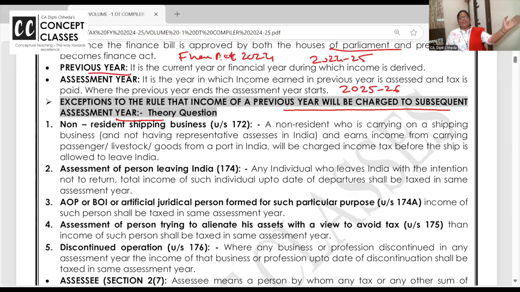Previous year income will be charged to assessment year. Now listen, this is a theory question asked. First 2 minutes understand the logic and you can score 5 out of 5 marks. Whatever I am earning in 24-25, for all of May 25, June 25, September 25, December 25, January 26, up to March, what is the financial year applicable? 24-25. Is this clear to all of you?